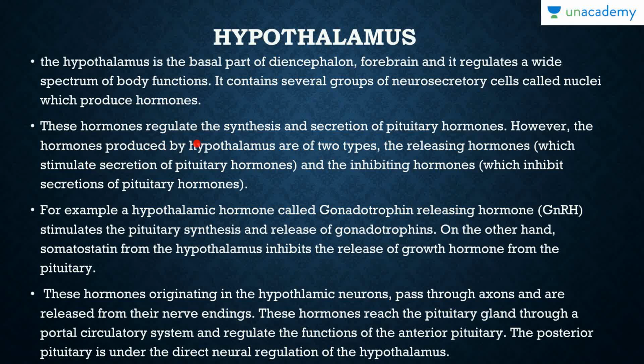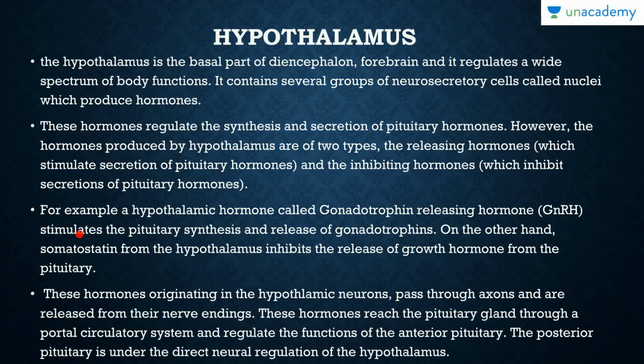These hormones regulate the synthesis and secretion of pituitary hormones. The hormones produced by the hypothalamus are of two types: the releasing hormones, which go to their respective gland and stimulate the release of a particular hormone, and the inhibiting hormones, which inhibit the secretions of pituitary hormones.